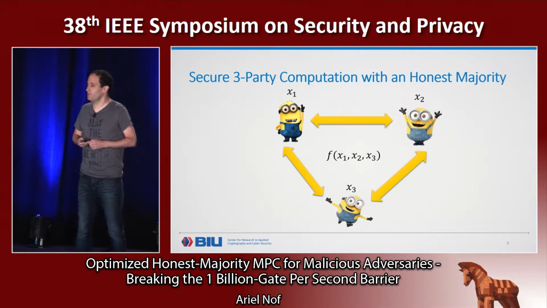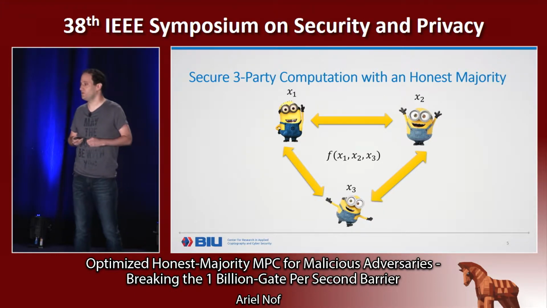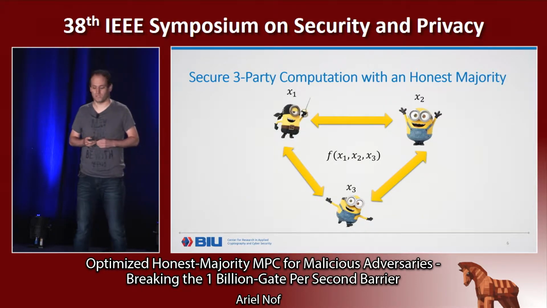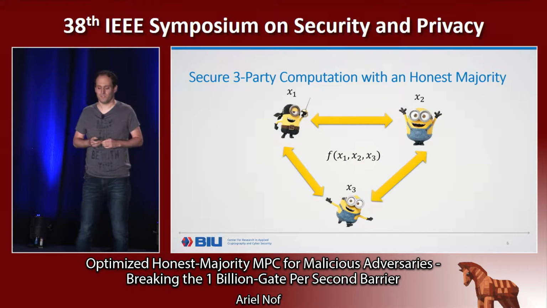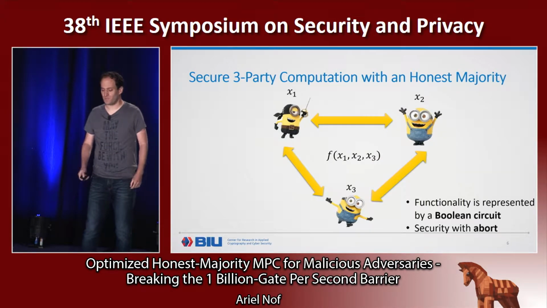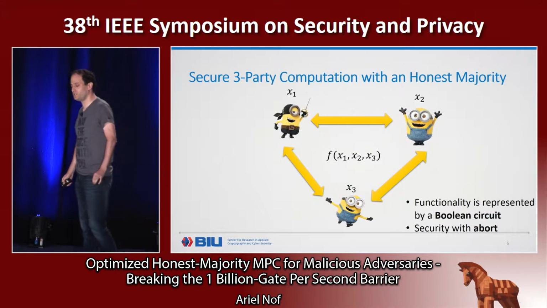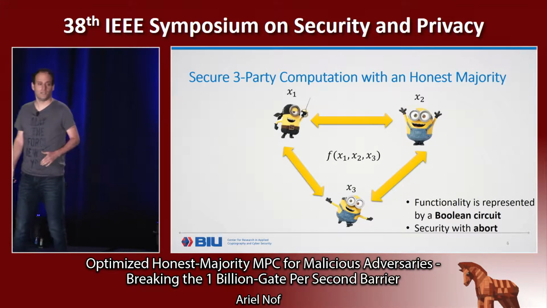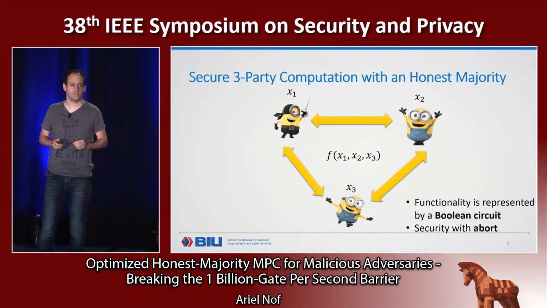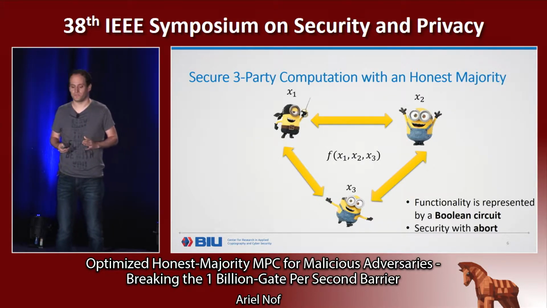So in our setting, we have three parties who wish to compute jointly some functionality. We assume an honest majority exists, which means that exactly one of the parties can be maliciously corrupted. We assume that the functionality is represented by a Boolean circuit, and we consider security with abort, which means that if the corrupted party cheats, then the honest parties will detect it and abort the computation.